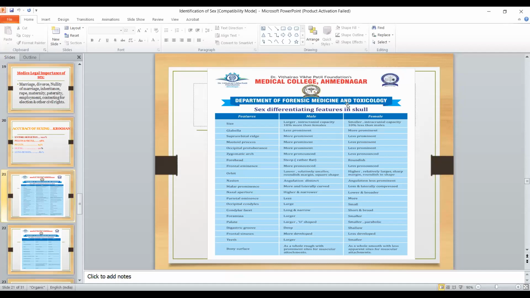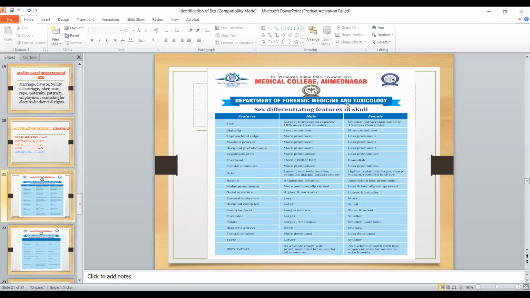Orbits are lower and relatively smaller in male, while in female they are higher and relatively larger. Nasion is more distinct in male, while it is less distinct in female. Malar prominence is more prominent in male, while less in female. Occipital condyles are large in male, while in female they are small. Palate is larger and U-shaped in male, while smaller in female. Digastric groove is deeper in male, while shallow in female. Frontal sinus is more developed in male, while small in female. Teeth are larger in male, and in female they are small. So those are the differences.